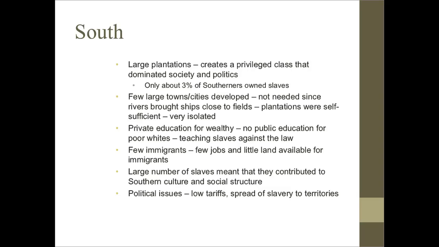As we move into talking about the South, remember back to 1.1, the reason it developed the way it did was because of the fertile soil. So they had large plantations. The large plantations created a privileged class that dominated society and politics. Only about 3% of Southerners owned slaves, but that 3% really controlled society in the South.